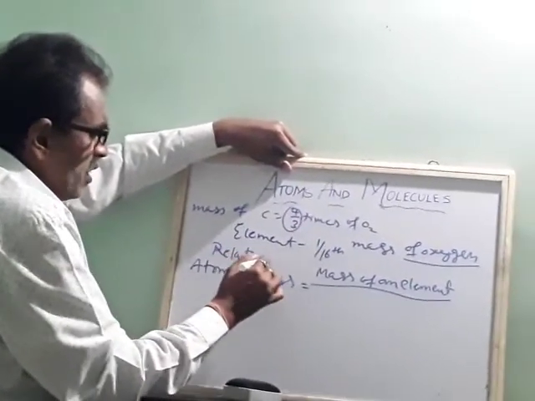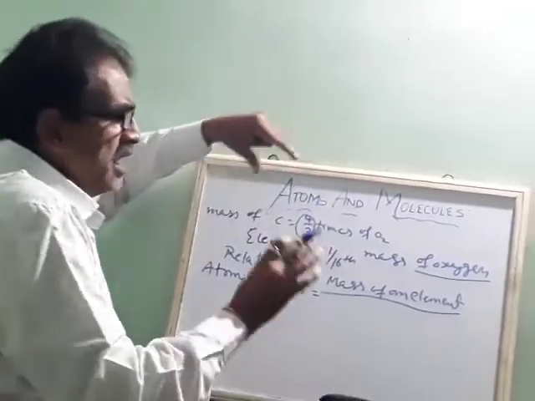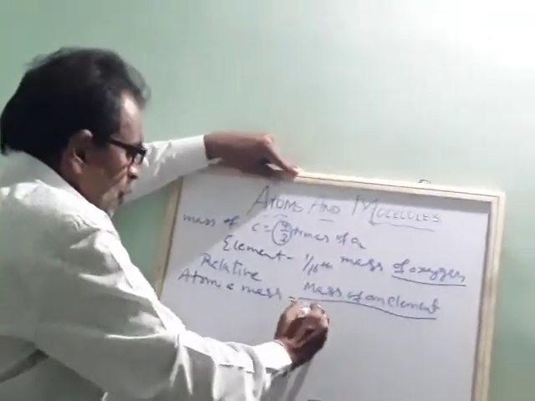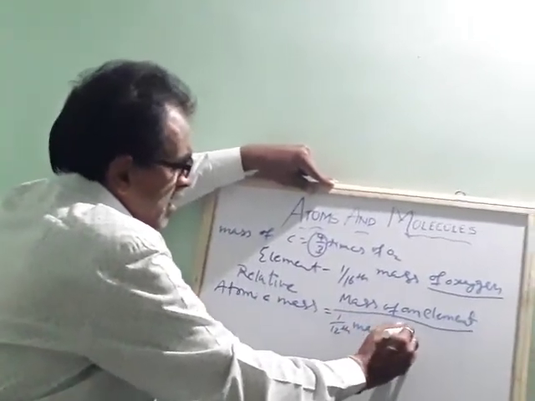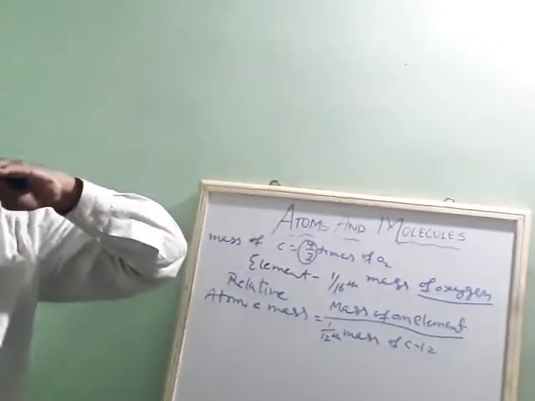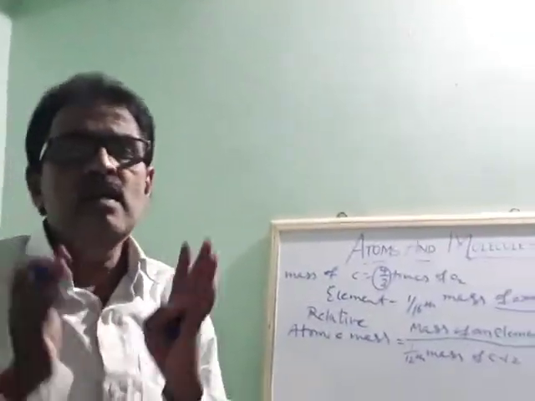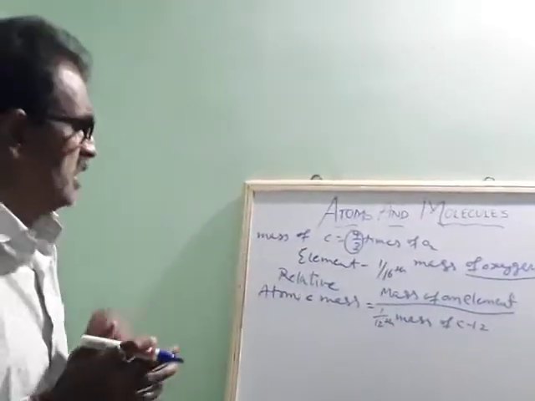So carbon 12 is taken as the standard to find the relative atomic mass. Now I will give you one nice example.